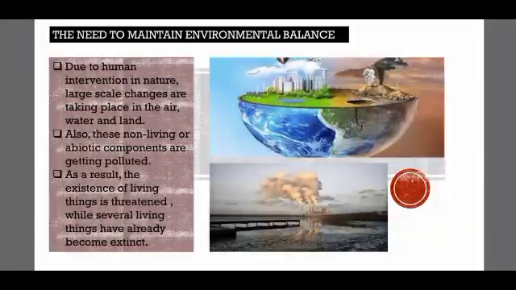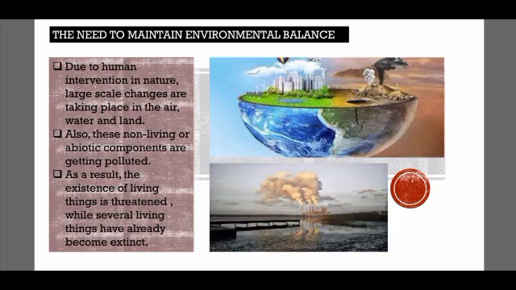As we all know, day by day the population is increasing, and due to human intervention in nature, large scale changes are taking place in air, water and land. That means to meet the requirement of the human world, these resources are being used at a large scale. Also, these non-living things or abiotic components are getting polluted. We all know that abiotic components and biotic components are interlinked to each other.